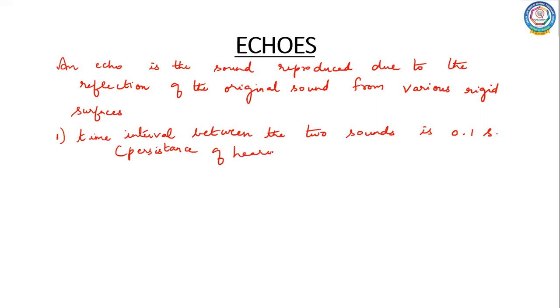Now what is persistence of hearing? It is the sensation of hearing of any sound that is staying in our brain. The time for that is 0.1 second.